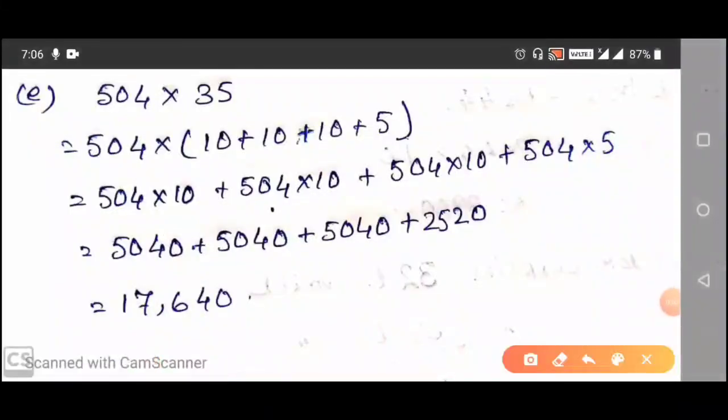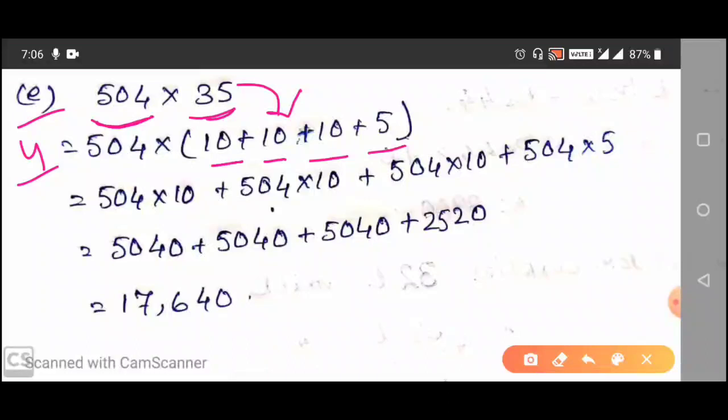Question number E of question number 4, exercise 2.3, 504 into 35. Here we have to find the product using distributive property. So we have broken 35 as 10 plus 10 plus 10 plus 5. So in the next line, 504 into 10 plus 504 into 10 plus 504 into 10 plus 504 into 5.